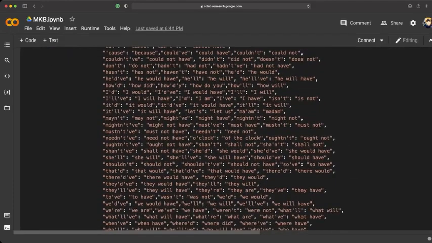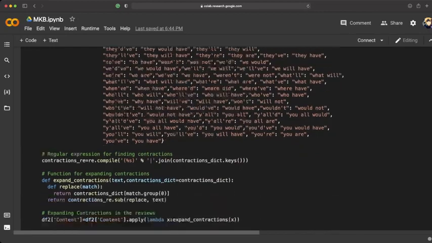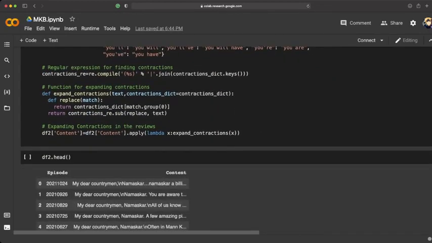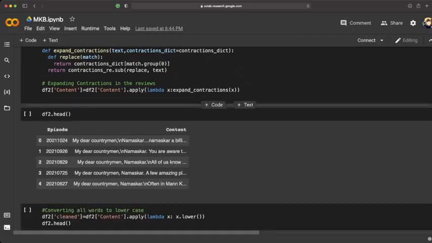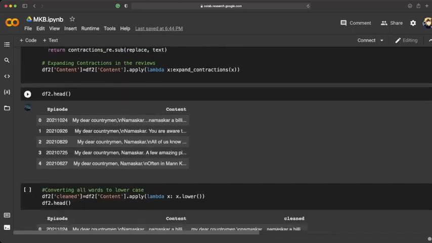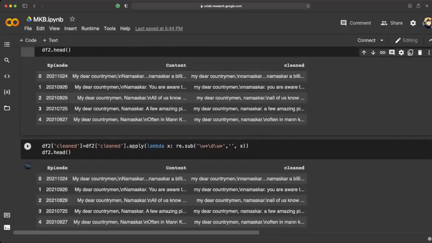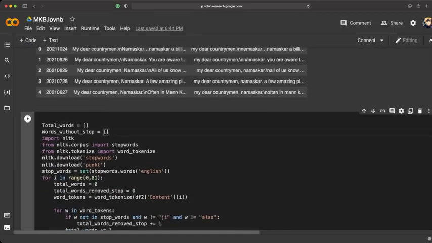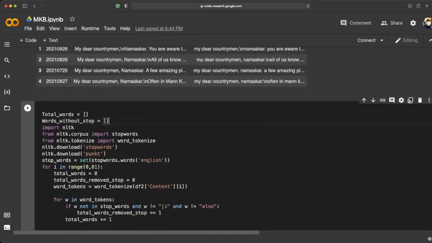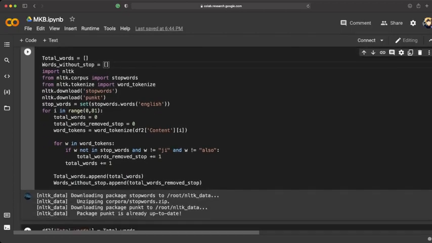It might be removing or replacing contractions with their full forms, and other things like removing numericals, etc. So we have cleaned everything, we have converted everything into lowercase, and we have performed a stemming process to remove all the unnecessary words from the raw text. So now it has become more usable.